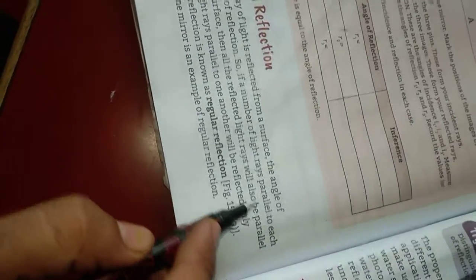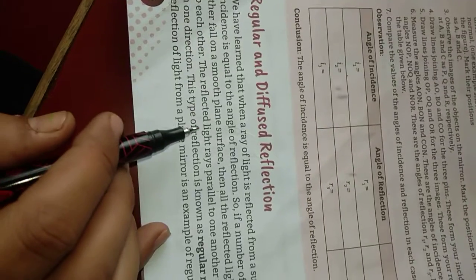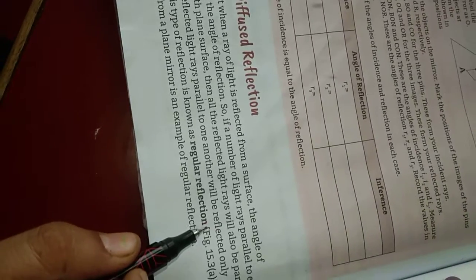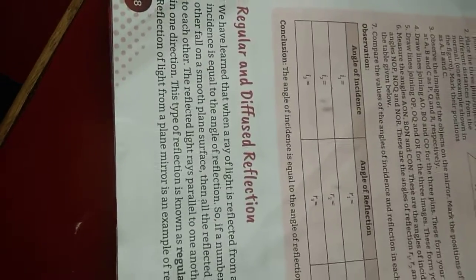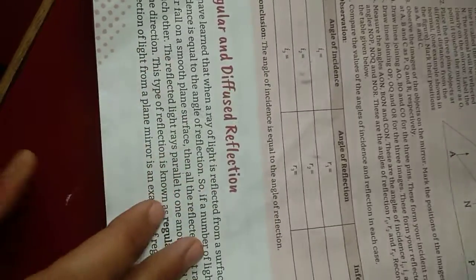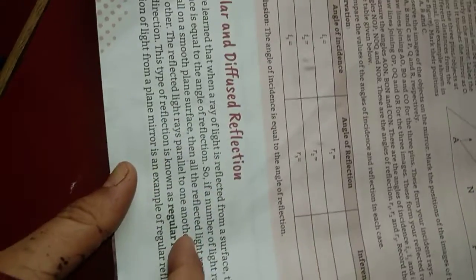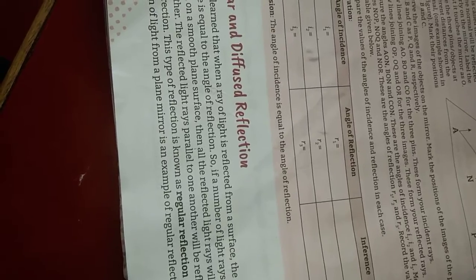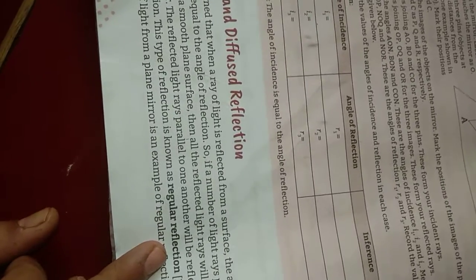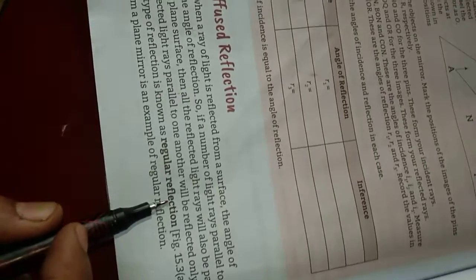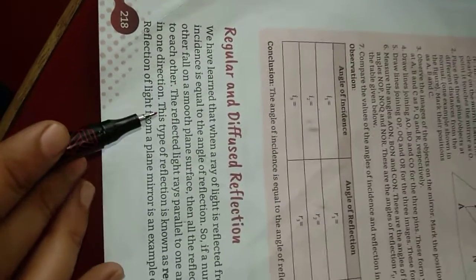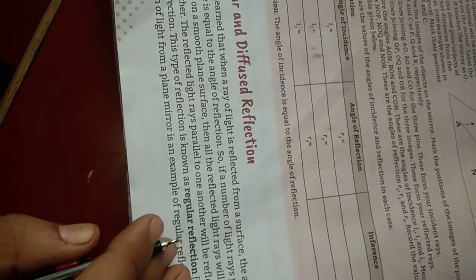So if a number of light rays parallel to each other fall on a smooth surface, then all the reflected rays will also be parallel to each other. Okay, means if there is a smooth surface, all incident rays will be parallel to each other, and all reflected rays will be parallel to each other. That is called regular reflection. The reflected rays, parallel to one another, will be reflected only in one direction. This type of reflection is known as regular reflection. Means all reflected rays will be parallel and all will be in one direction. That is called regular reflection.